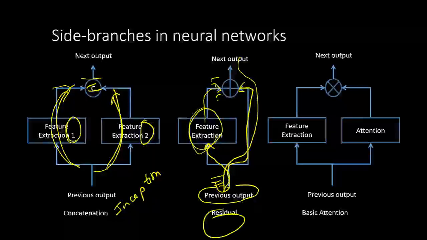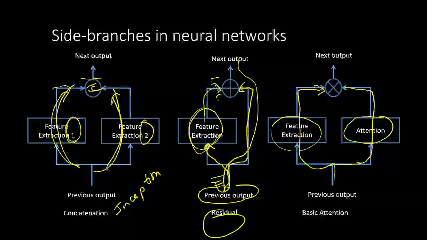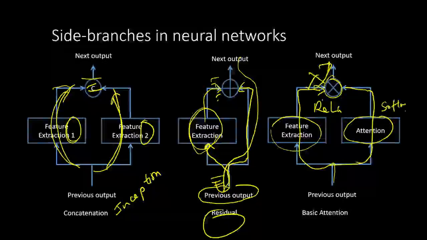Another type of layer is that we send the input through one feature extraction. This could be a convolutional layer. We could have another convolutional layer, but here the output is not sent through a ReLU activation. So this is, let's say, through ReLU. This one is sent through a softmax or a sigmoid activation, and then it acts as a 0 or 1 gate that gets multiplied to allow this to flow or not allow this to flow, and that is called attention.